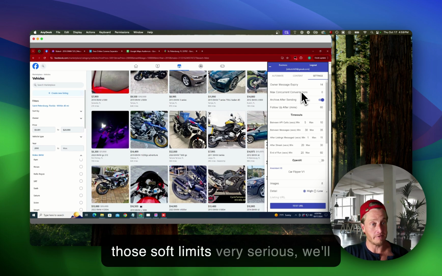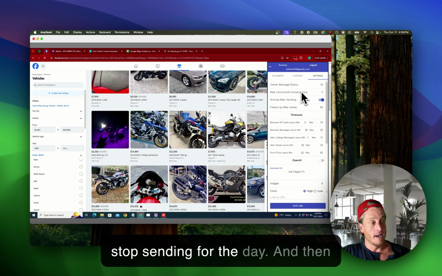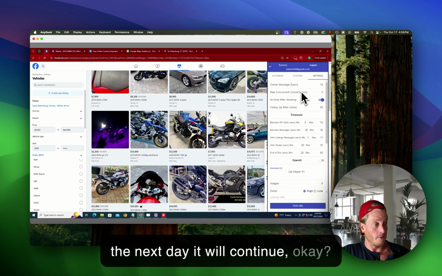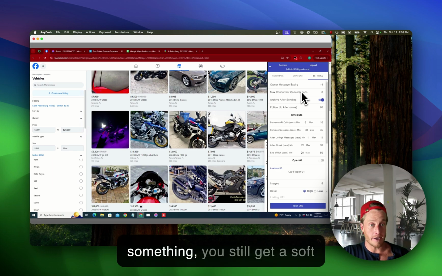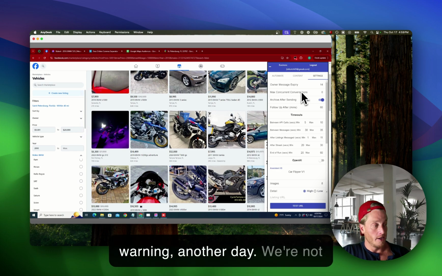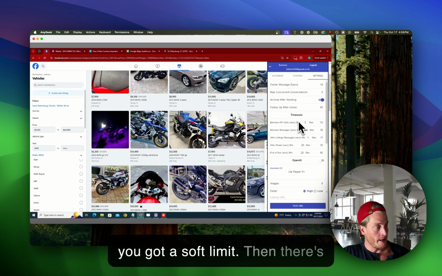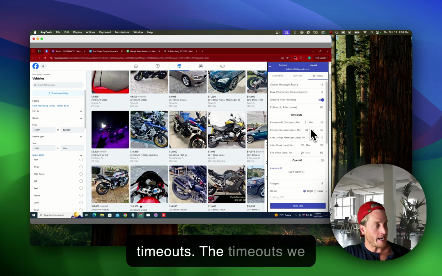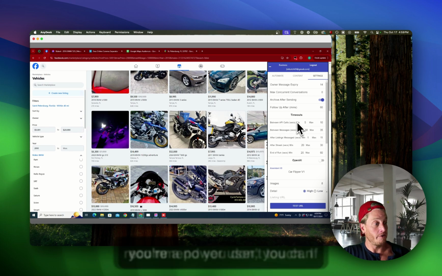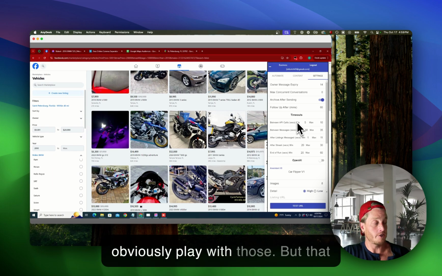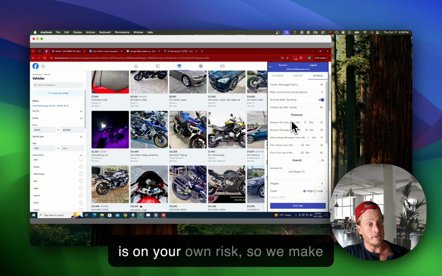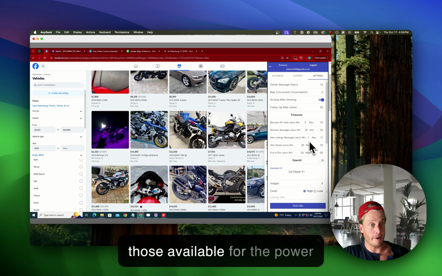Again, if Facebook finds you too active, they send you a soft limit. We take those soft limits very seriously. We'll stop sending for the day, and then the next day it will continue. And if the next day you try to do something, you still get a soft warning, another day. We're not gonna keep hammering the API if you got a soft limit. Then there's timeouts. The timeouts we recommend you don't touch. If you're a power user, you can obviously play with those, but that is at your own risk. So we make those available for the power users.